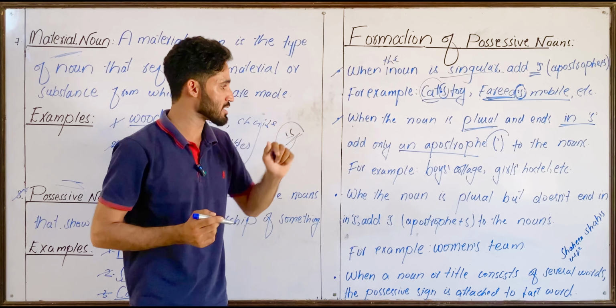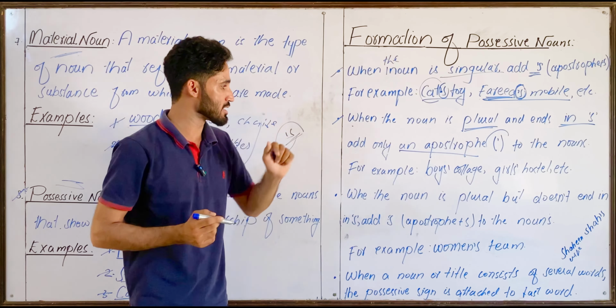And look at the third one. When the noun is plural but doesn't end in s, add apostrophe plus s. When the noun is plural but is not ending with s, there you have to add apostrophe plus s. Look at the examples. Women's team. Now women is plural but it doesn't end with s, therefore we have added apostrophe s to it to make it a possessive noun. Got that?